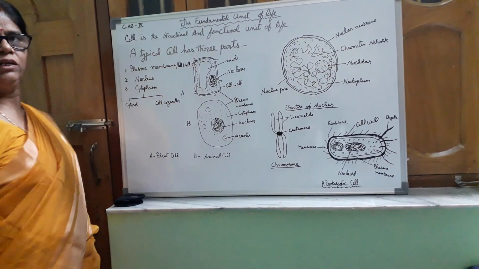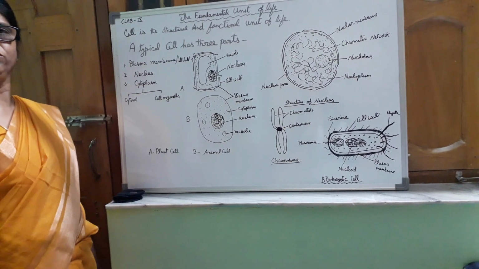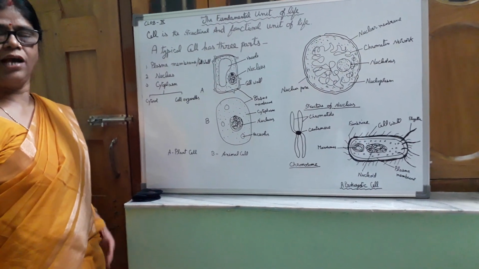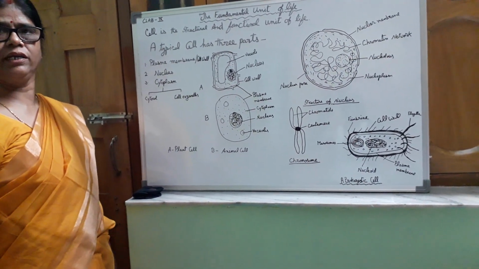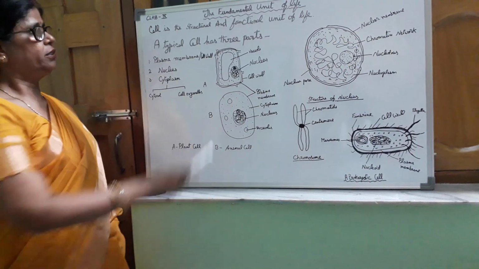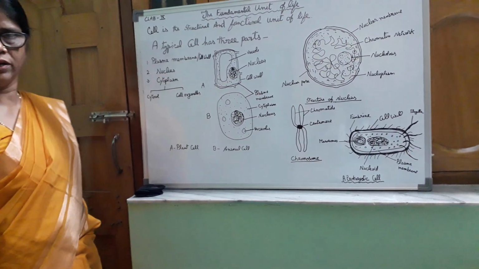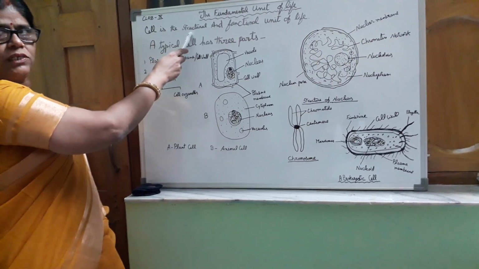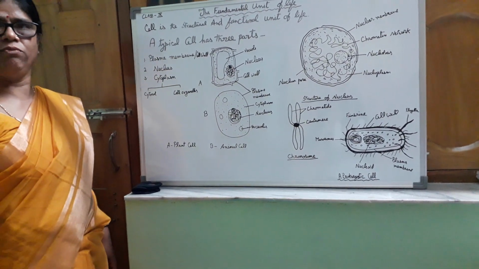What is the fundamental unit of life? The fundamental unit of life is the cell. As we have studied about the cell in class 8 also, this is the first chapter of class 9. Cell is the basic structural and functional unit of life.